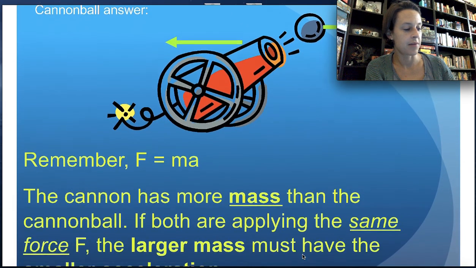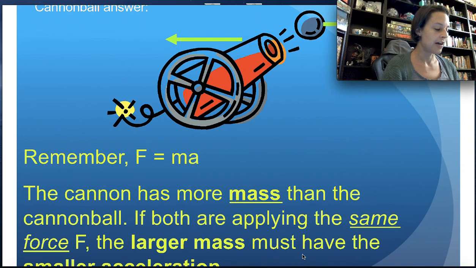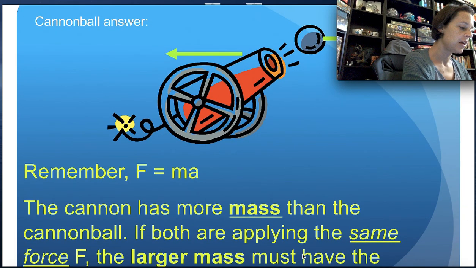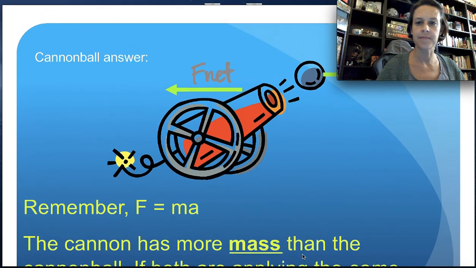the net force is based on the mass and the acceleration of the object. In this equation, the net force is the same, right? So we have equal net forces here. We've got a net force on the ball and a net force on the cannon. So cannon pushes ball and ball pushes cannon.